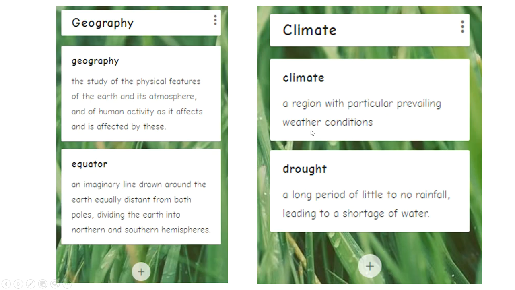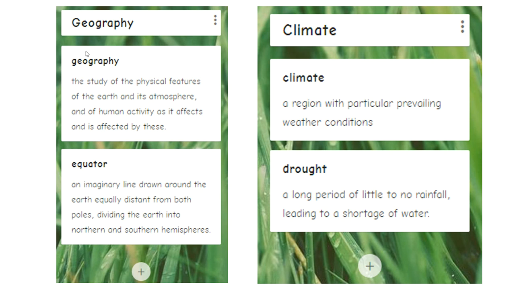Let's clarify some vocabulary. So we have an updated word wall. Remember that link is at the top of your Canvas page each week. I've added under geography that geography is the study of physical features of the earth and its atmosphere and of human activity as it affects and is affected by these.